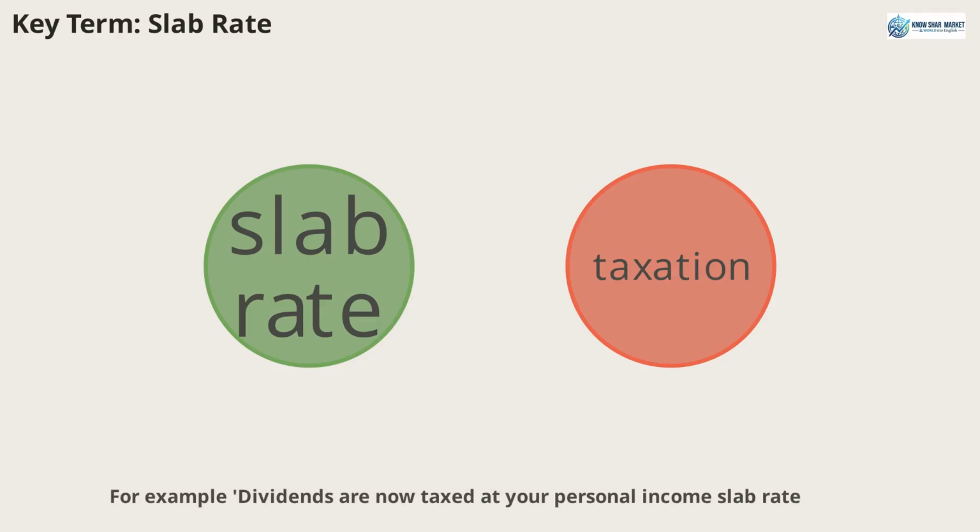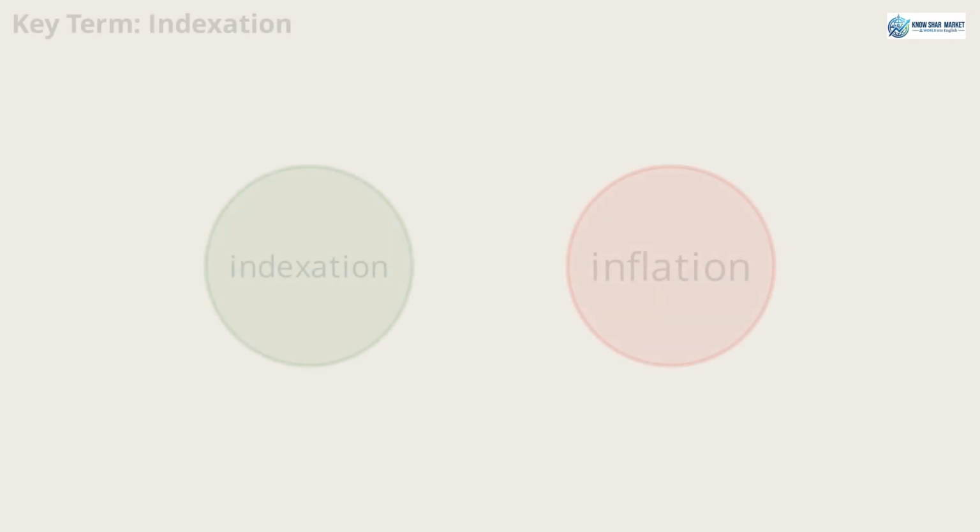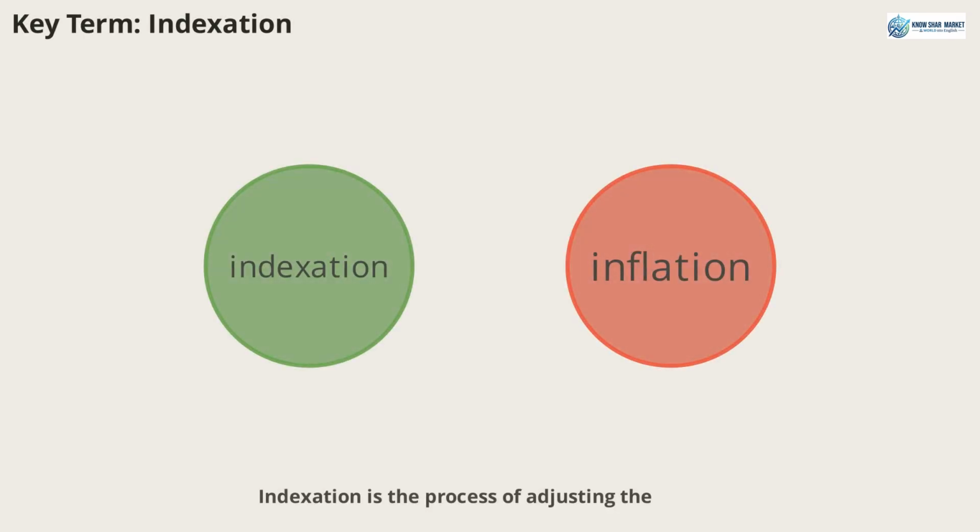For example, dividends are now taxed at your personal income slab rate. Understanding this term helps you discuss progressive taxation and income brackets in English. Indexation is the process of adjusting the purchase price of an asset for inflation, reducing taxable gains. For example, indexation benefit was abolished. This term is important for discussing how inflation affects investment returns and taxes.